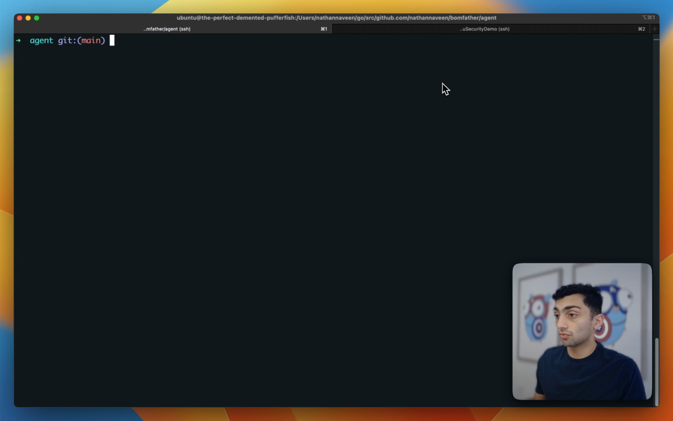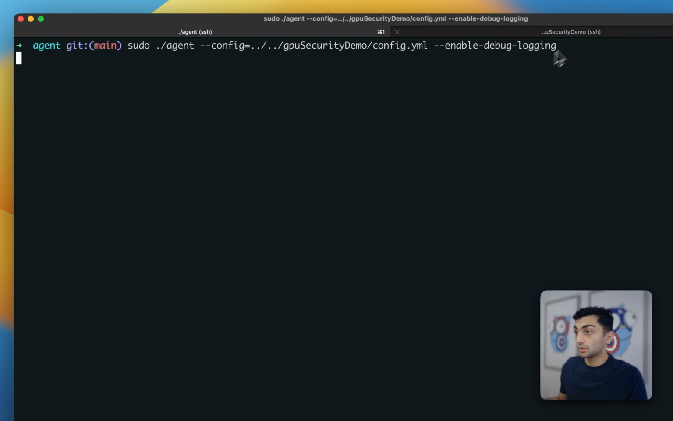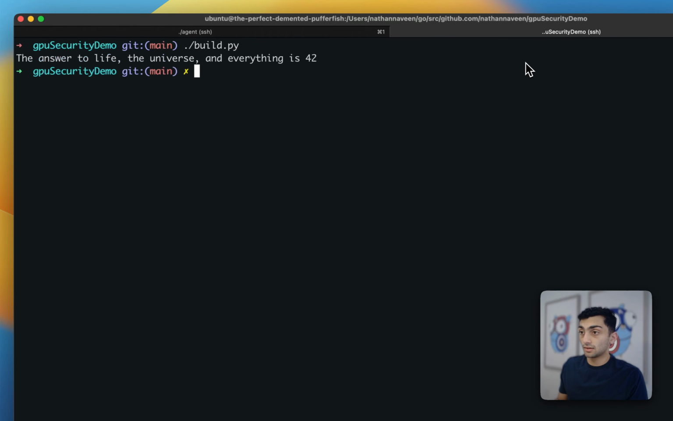So let's actually run it. First we can run our agent, right here with our config. And then we can run build.py. And we got our secret. It worked because we were able to read main.go, read inside the code folder, and then main.go inherited the policy and was able to read the secret, which is also in the code folder.